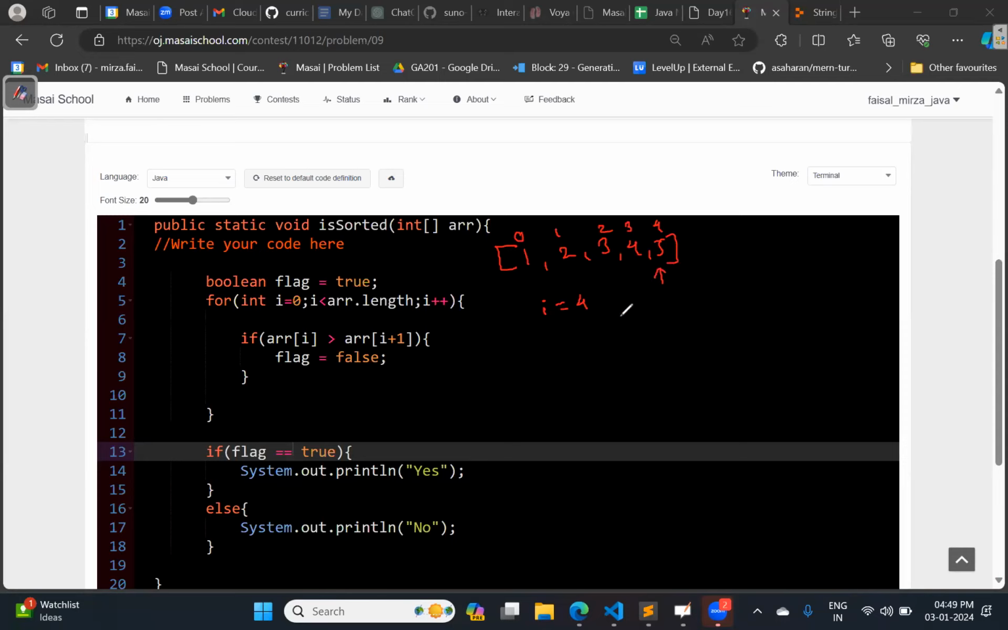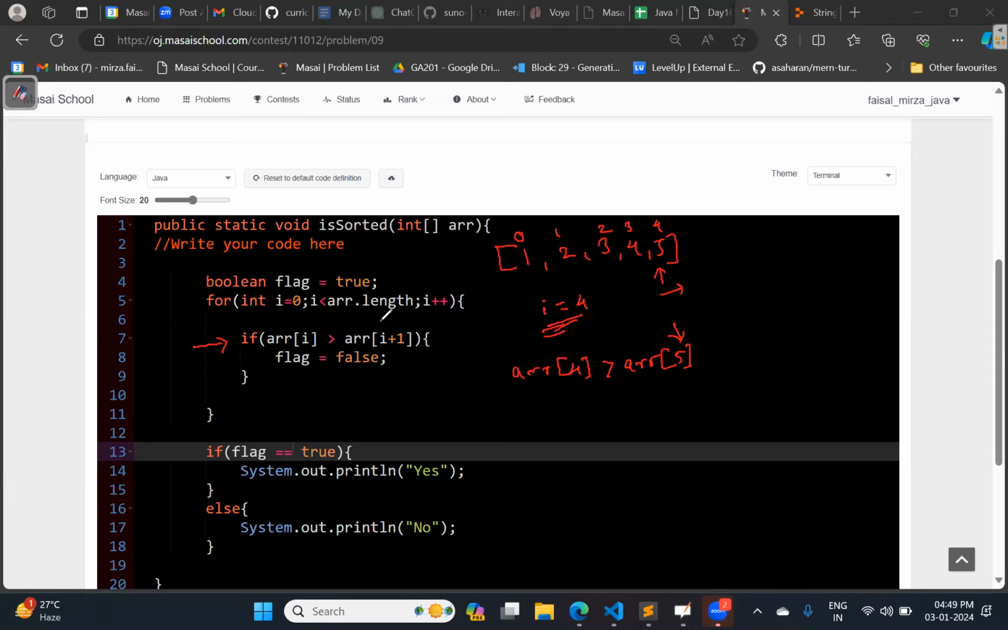Yes or no, Subhashri? Yes. Okay. So if I am at the last position, will you tell me what exactly I am doing at line number 7? I am checking for array of 4. Now I is 4. Whether array of 4 is greater than array of 5. So is this condition true? First of all, do we have array of 5? No. So can I say that I am going beyond the length of the array?